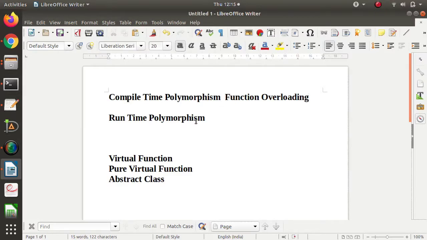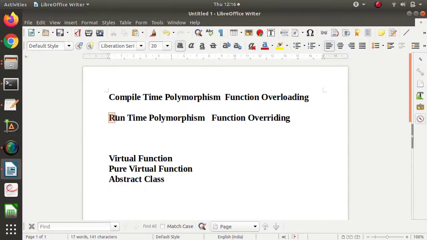Runtime polymorphism is achieving polymorphism at runtime and it is achieved by function overriding. Now, what do we mean by function overriding? In overloading, functions have the same name but different prototypes. But in function overriding, we have different functions with the same prototype also. That means they have the same name, the same return type, and the same parameters they accept. So that is called function overriding.